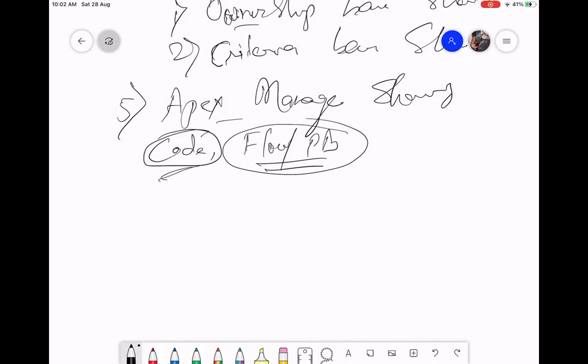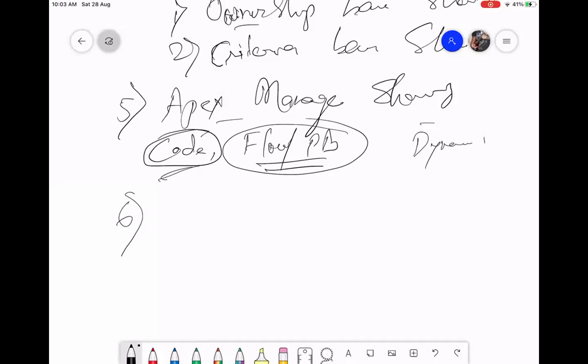So I cannot create a sharing rule because I don't know whom to share, because that will be chosen when the record is getting created. So this is a runtime decided person to share with. This is logic driven sharing or dynamic sharing. That is why you have to write logic for sharing this. So this is called Apex managed sharing. This is also automatic sharing, but logic driven. That's why you have to use code or a flow and process builder.